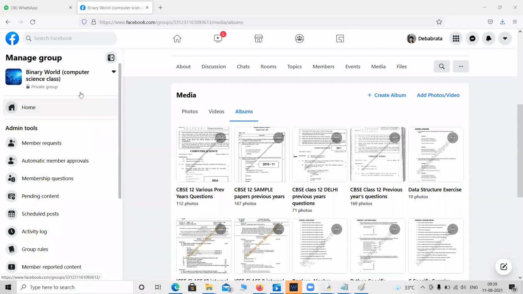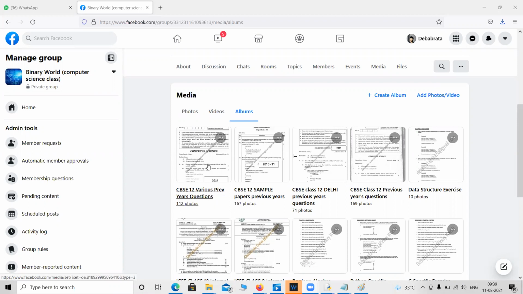If you go to our group, you can see 4 album names here. This is the CBSE class 12 previous years' questions album, which you can follow. This is Delhi questions. Inside the Delhi questions, you can also follow this part. You can get some more questions on this album. These are sample papers published by your CBSE board.